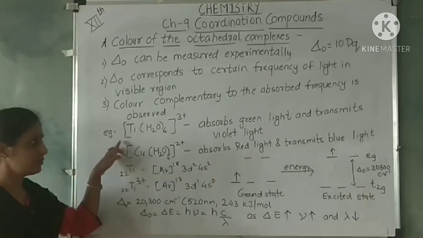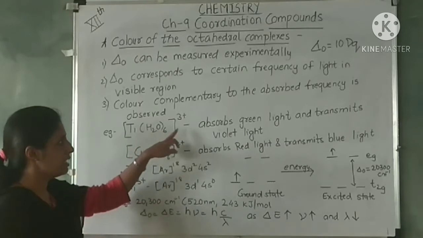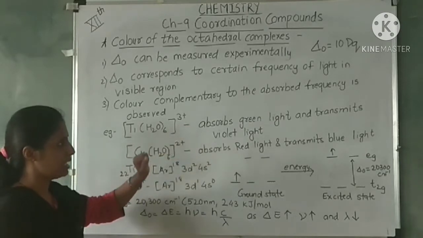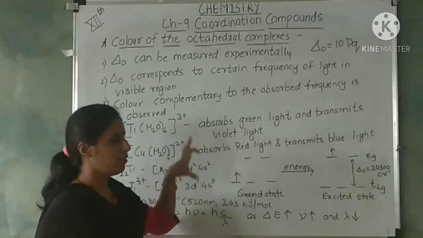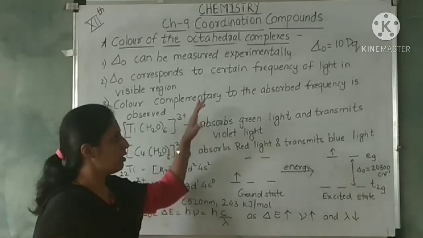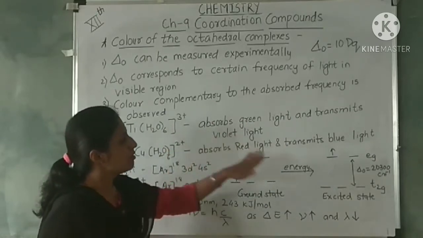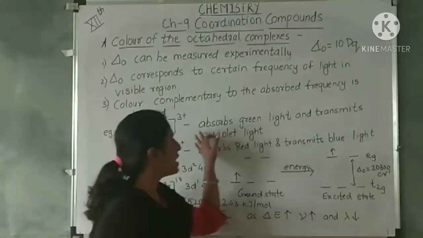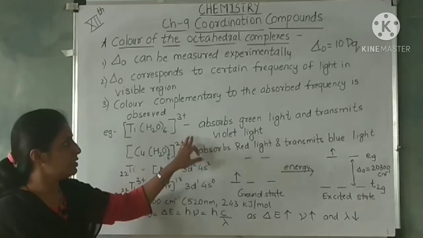An example is this titanium complex, Ti(H2O)6. This is an octahedral complex with titanium having 3+ as oxidation state. Now in this complex, the splitting between the t2g and eg is 20,300 centimeter inverse, and this corresponds to the green light of the visible region.